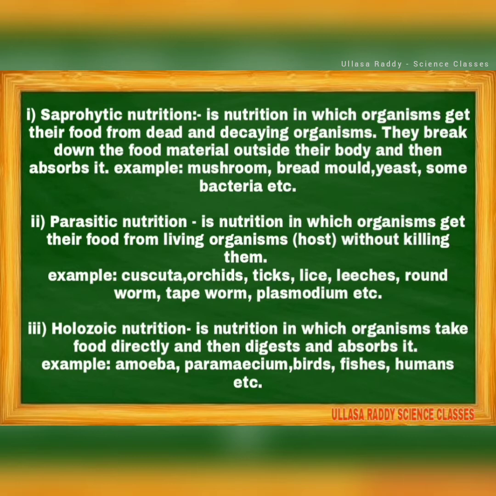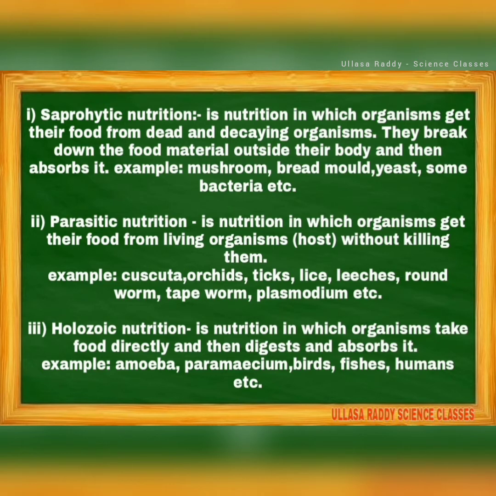For example, cuscuta, orchids, ticks, lice, leeches, roundworm, tapeworm, plasmodium, etc. Then the third type of heterotrophic nutrition is holozoic nutrition. In this nutrition, the organism takes food directly and then digests and absorbs it. For example, amoeba, paramecium, birds, fishes and humans, etc. So these are the three types of heterotrophic nutrition.